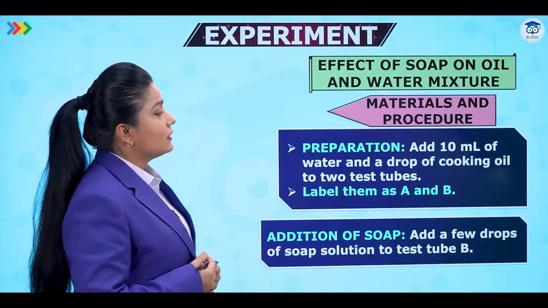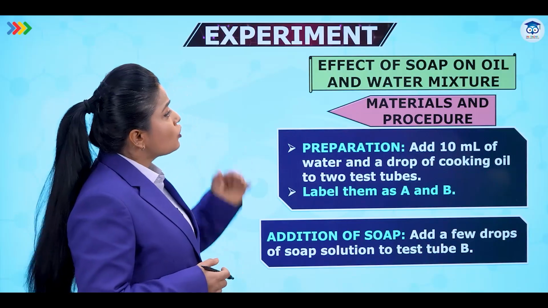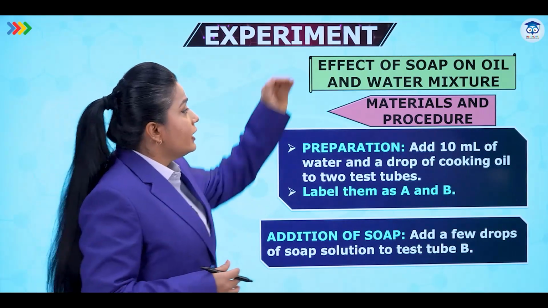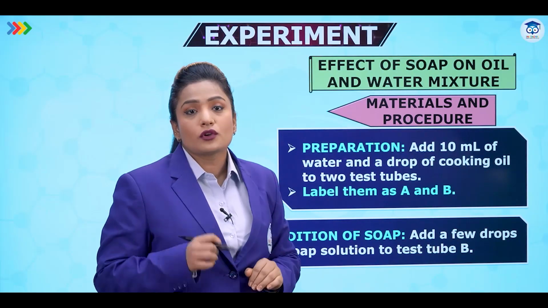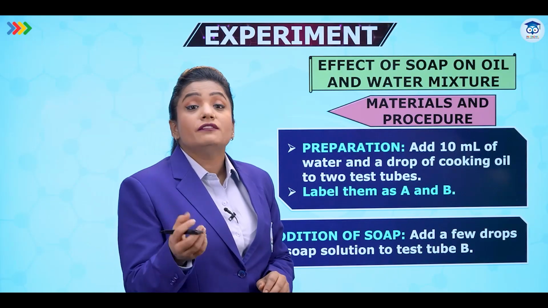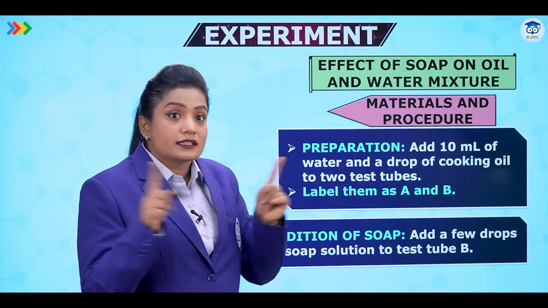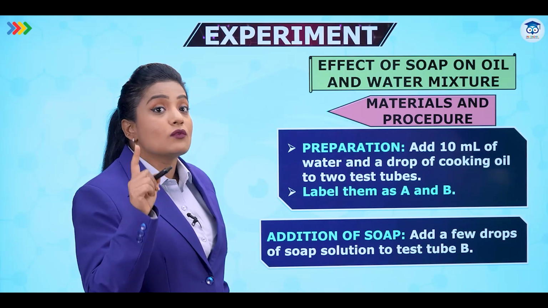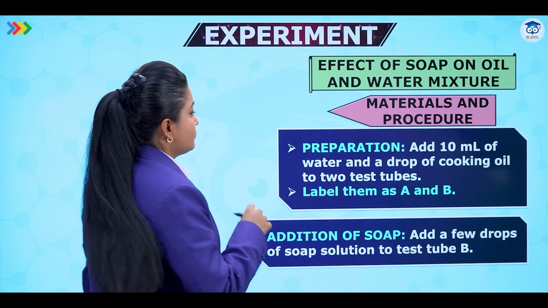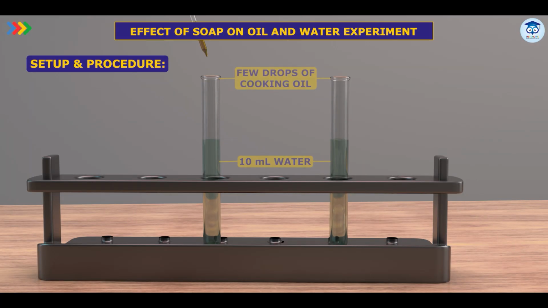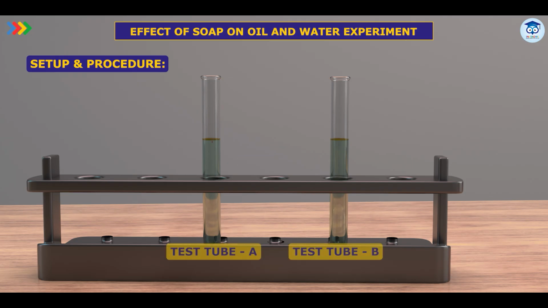Now let's try to understand one experiment: effect of soap on oil and water mixture. Well, you could totally understand what we are going to do. We are going to take soap and we are going to dissolve it in oil. Are they soluble? Yes, we need to understand what is soluble and what not. So for this, we will require 10 ml of water and a drop of cooking oil in 2 test tubes. We are going to label them as A and B.